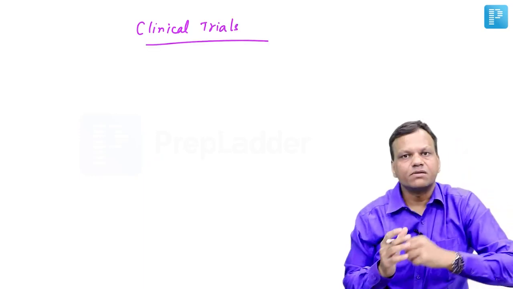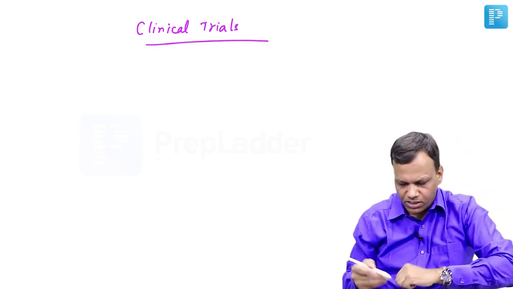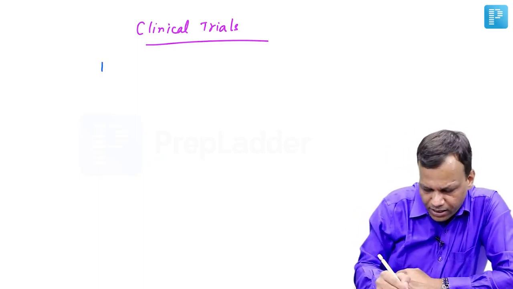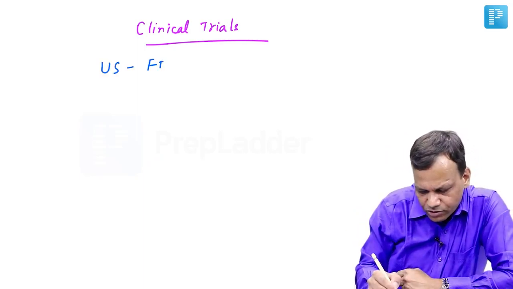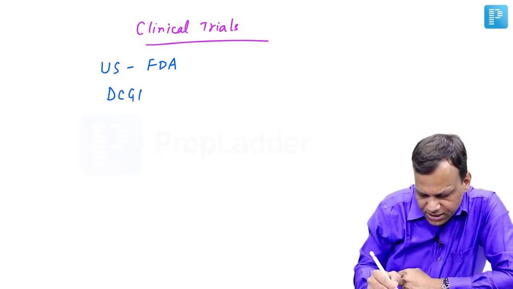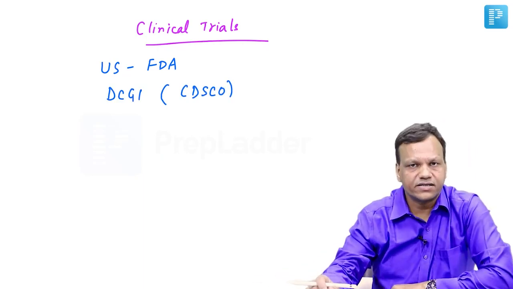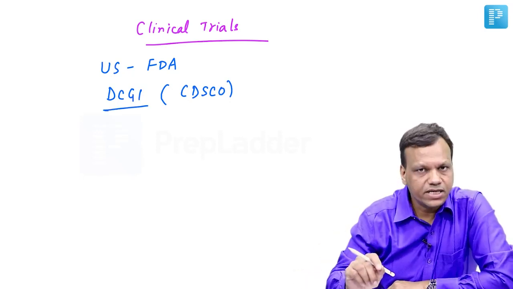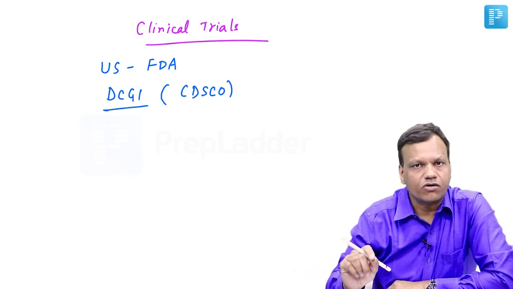So there are many drugs in the market. There must be tight regulation for them. There is a regulatory authority in America known as the FDA, US FDA, Food and Drug Administration. In India, that authority is known as DCGI, which works under the Central Drug Standard Control Organization. DCGI stands for Drug Controller General of India.